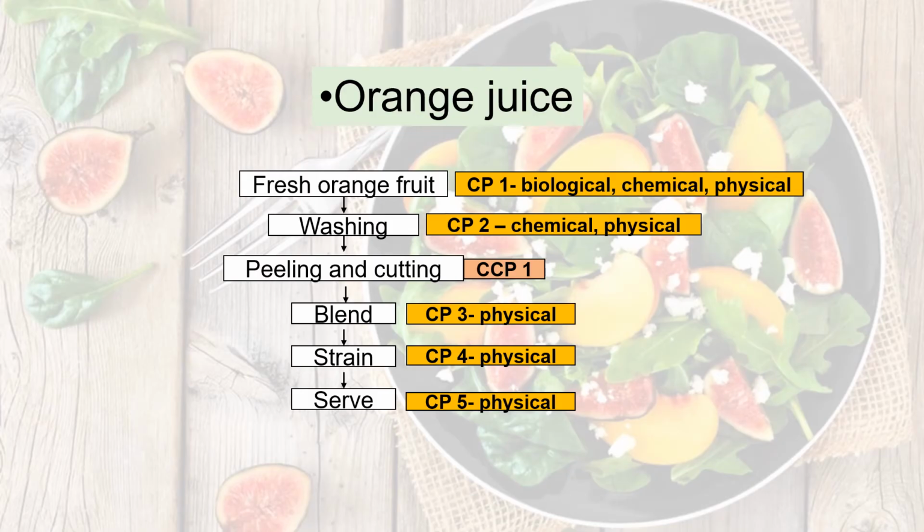For the first type, we have fresh orange juice, which we can get from the supplier or the manufacturer. Then we have to wash the fruit thoroughly with clean water to reduce the chemical and physical hazard. Then we peel and cut the fruit. There we have to consider CCP1, and then we blend, strain, and serve the orange juice to the customer or the patient. For these 3 steps, we have to consider the physical hazard.